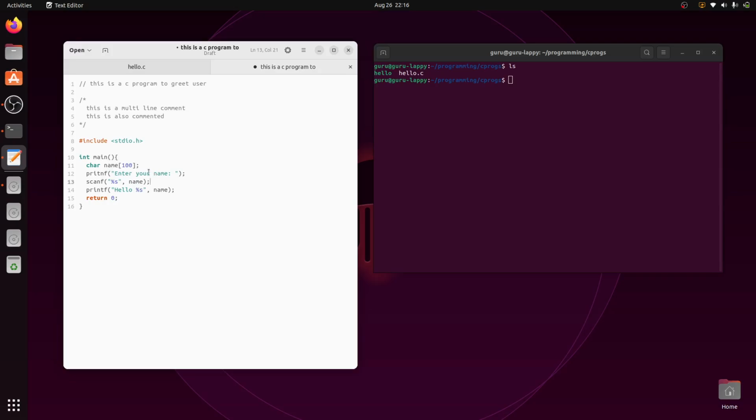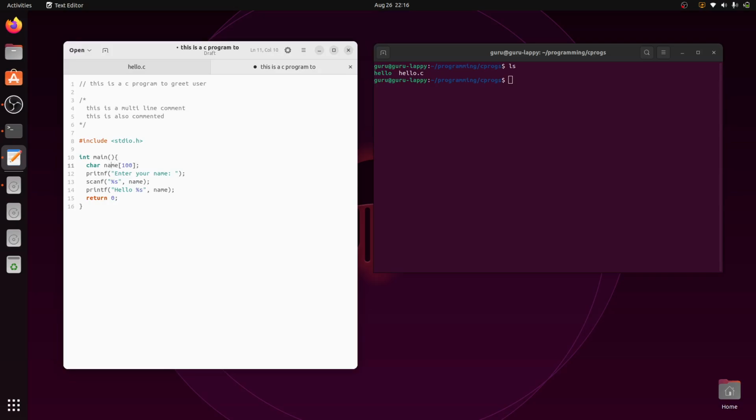What I have done here is I wanted a program to greet the user, but to greet the user I need to read the username. That's why I'm saying enter your name, so that the user knows he has to enter the name. Once he enters the name, I need some box, some variable, to hold his name. That's why I'm declaring the variable. The name of the variable is name itself. Of course, you can call it name1 or name123, anything is fine, but the more meaningful thing is name.